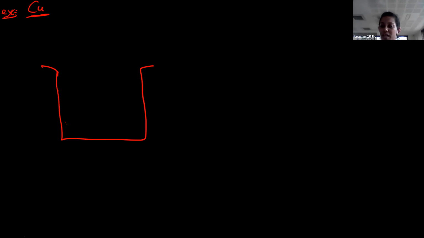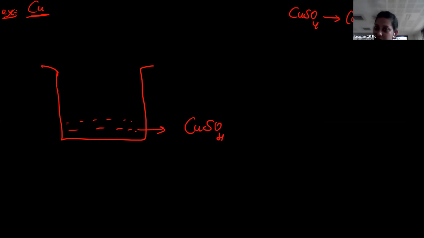So what type of electrolyte do I have to take? In that electrolyte, the copper term must be there. So let me take copper sulfate as an electrolyte. Students, you split that copper sulfate, you are going to get Cu2+ as well as SO4 2-. So that means in the electrolyte, copper is present in Cu2+ form. Is this clear? Copper sulfate, which is there in this liquid phase, is called electrolyte. So in the electrolyte, copper is there in Cu2+ form.